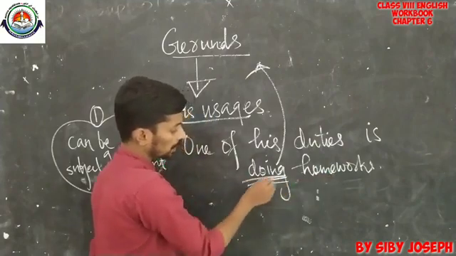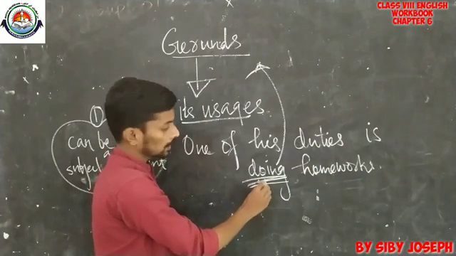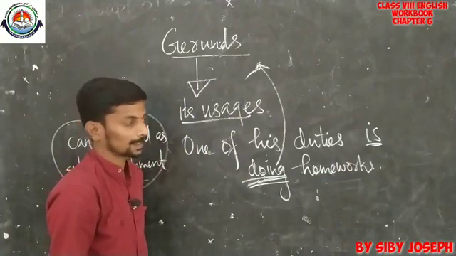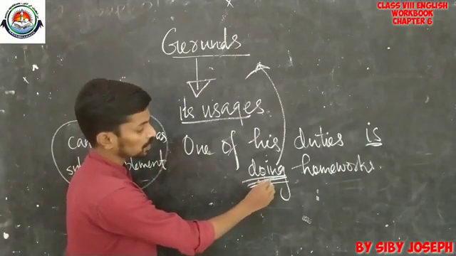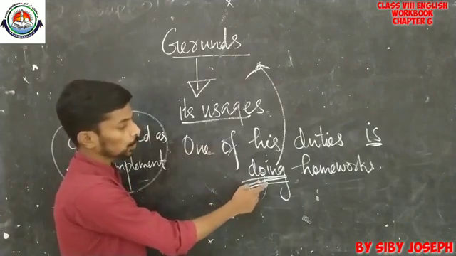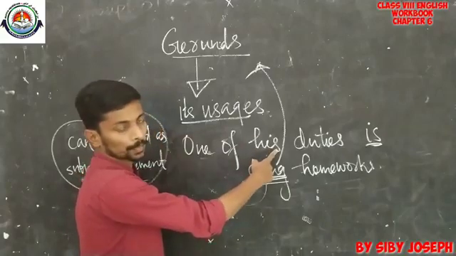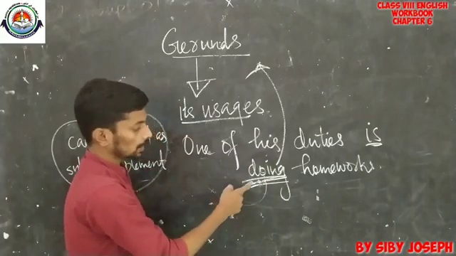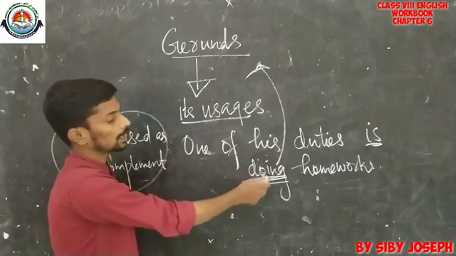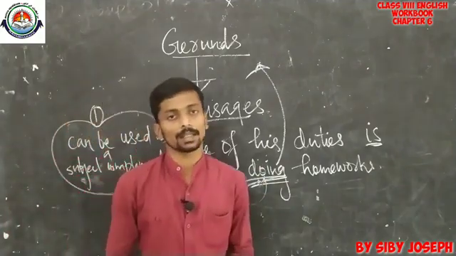So this is actually a part of a clause following after the verb which gives additional information about the subject. Here doing what? His duties. So it gives additional information about the subject. So we can undoubtedly say that this doing, that means this gerund here, is used as a subject complement. So this is actually the point.